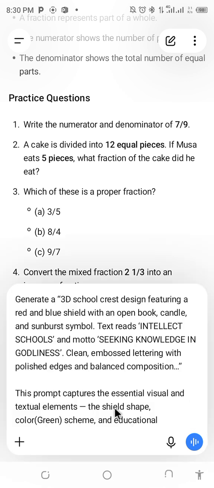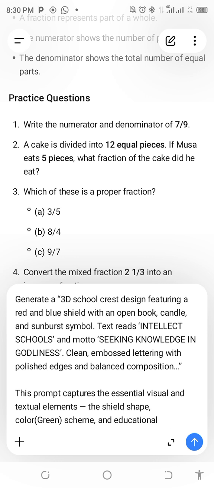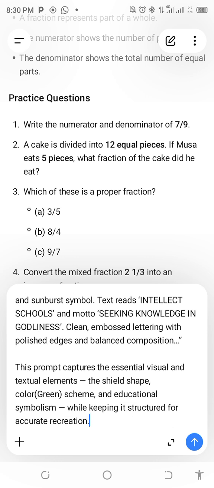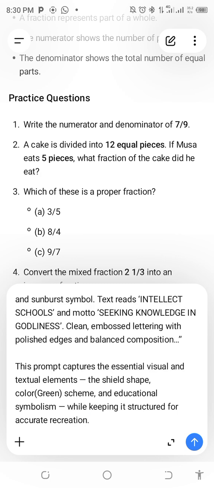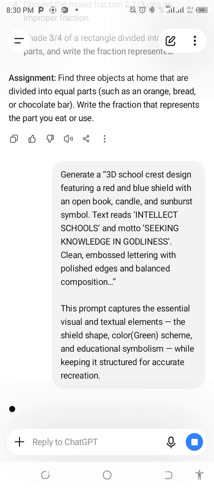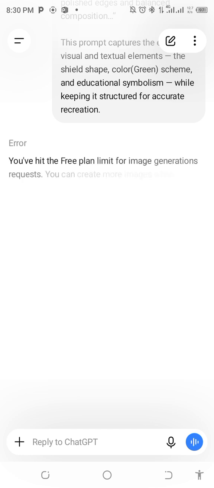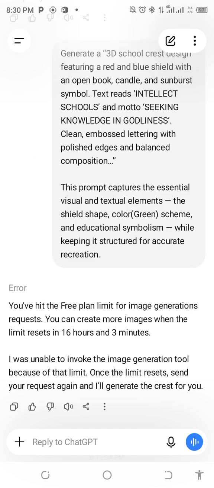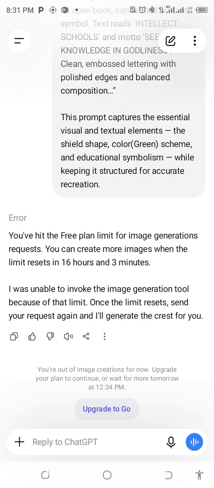We could have typed it, but I've dropped it now. The instruction that I want it to follow to create. Okay, so it says generate a 3D. All right, so if it doesn't, I go to somewhere else. If it comes, I think I've used it too much today. Is it generating? Oh, I know. So if it does this, I'll go somewhere else. Okay, I'll go somewhere else.